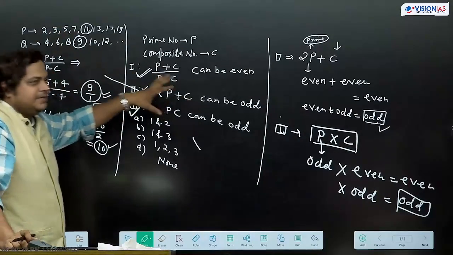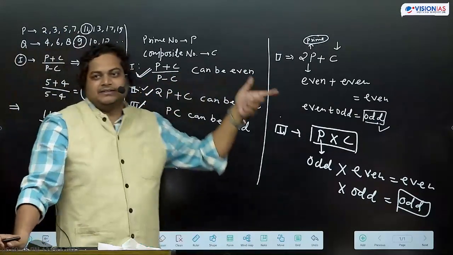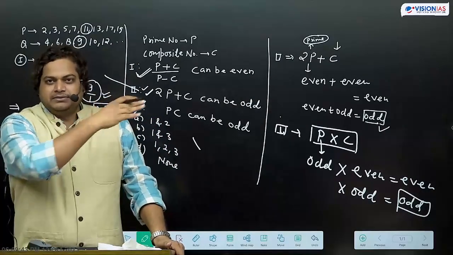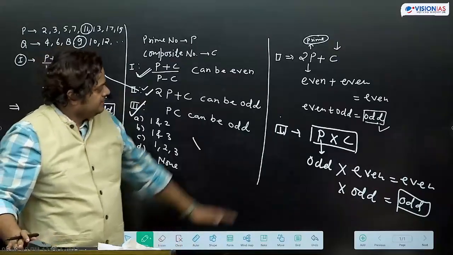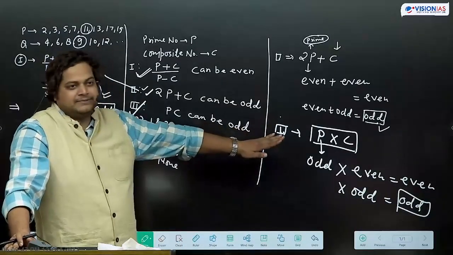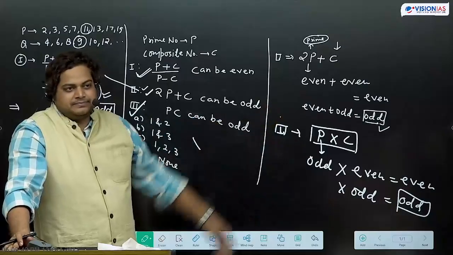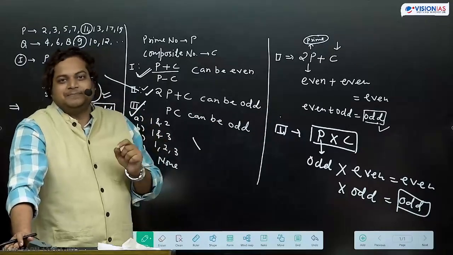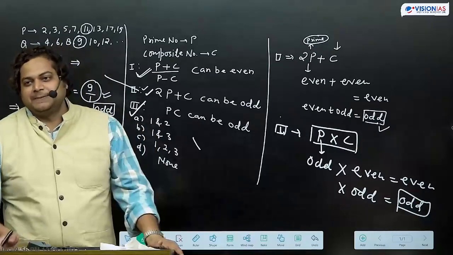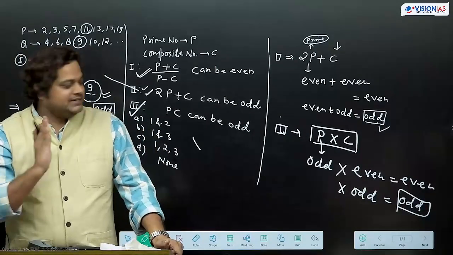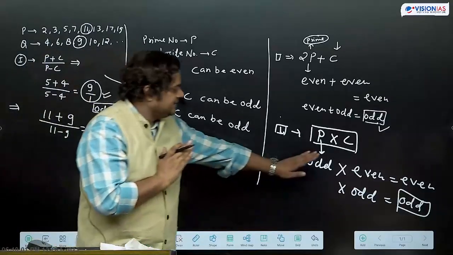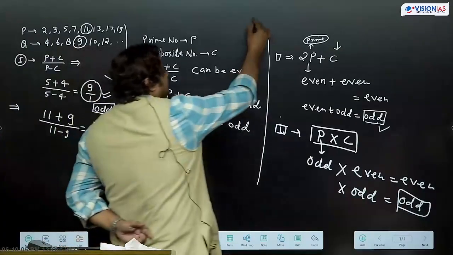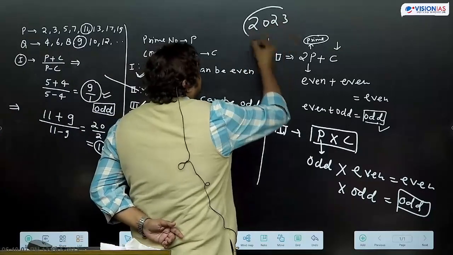In the "can be" type, most of the time I have seen that in previous year questions it is correct. But still we need to check. This year it changed, and in the "can be" type one statement turned out wrong. So we need to check all the instances to get the correct answer. This question was asked in this year's paper, 23.